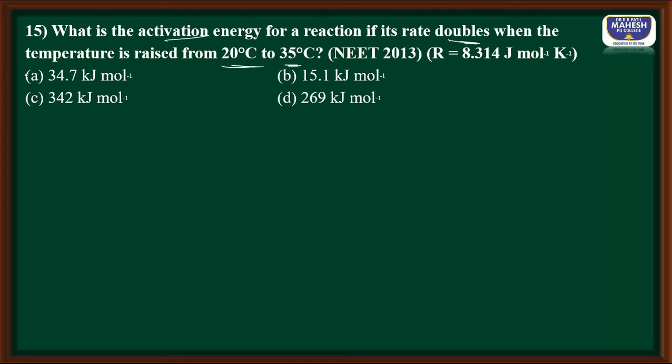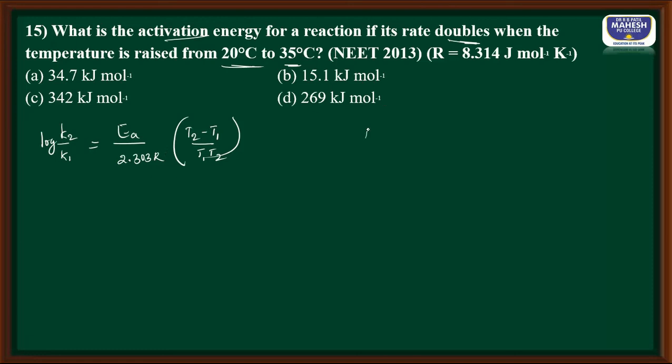For this we have to use the Arrhenius equation. So the equation is log K2 divided by K1 is equal to EA divided by 2.303 R into T2 minus T1 divided by T1 into T2.